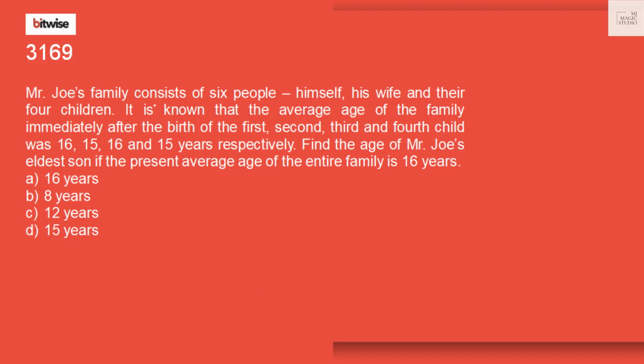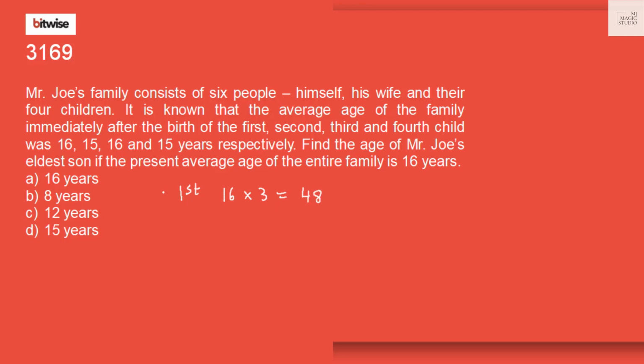Mr. Joy's family consists of 6 people: himself, his wife, and their 4 children. It is known that the average age of the family immediately after the birth of the first child was 16. That means the total age of the 3 persons would be 48.